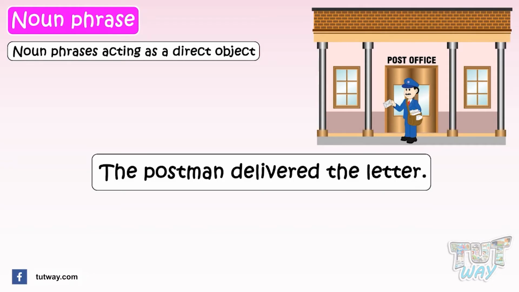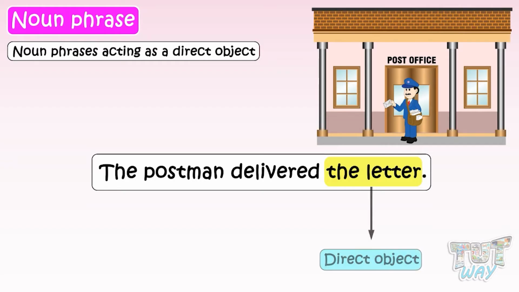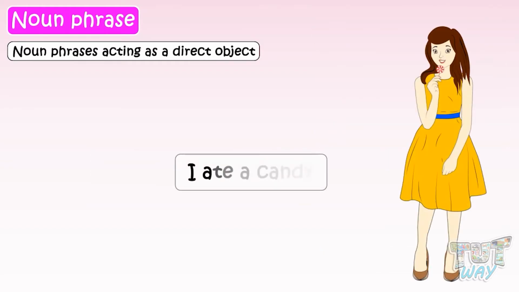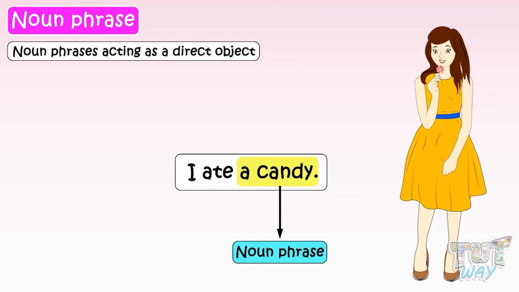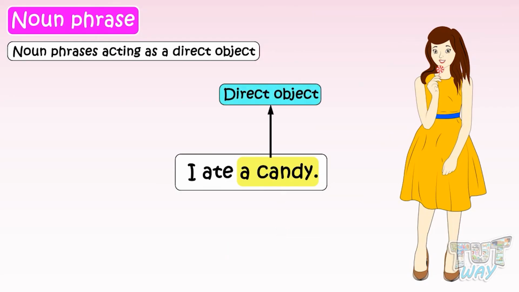Here, the phrase "the letter" is a noun phrase, and it is acting as the direct object in the sentence. I ate a candy. Here, the phrase "a candy" is a noun phrase, and it is acting as the direct object in the sentence. So, a noun phrase also acts as a direct object in a sentence.